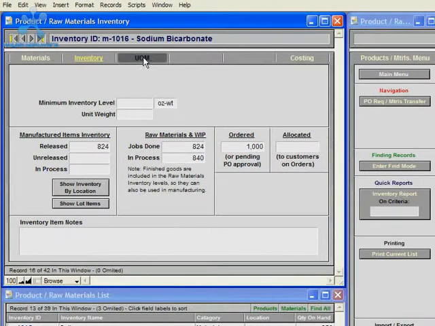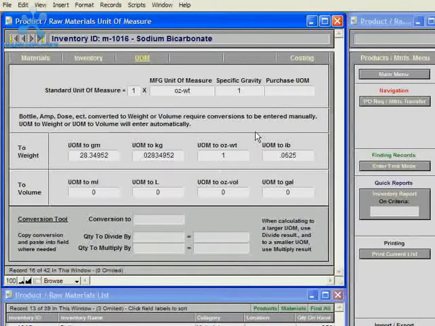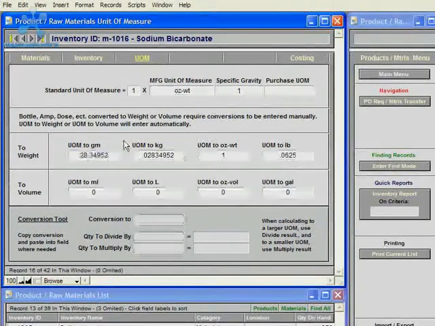The Enterprise Automation System also includes a unit of measure detail view that does some basic conversions and calculations. So you can convert from one unit of measure to another if needed. So for instance, the standard manufacturing unit of measure for this inventory item is an ounce weight, but then you can see the conversion to pounds and the conversion to grams and so on.